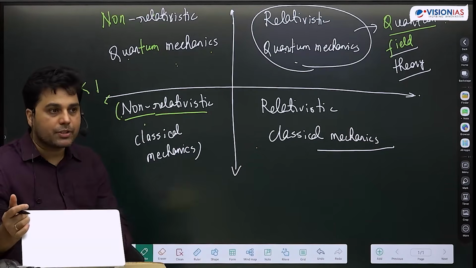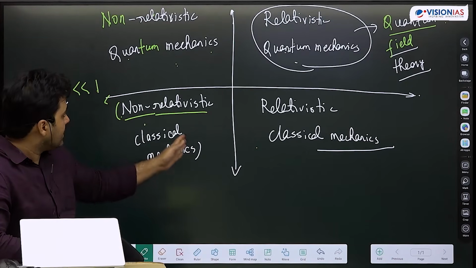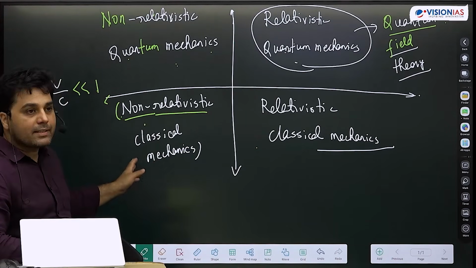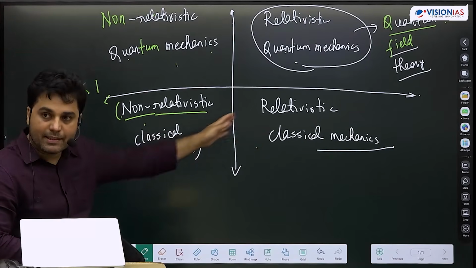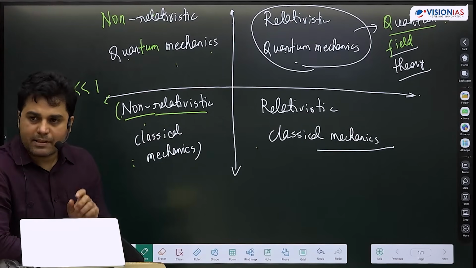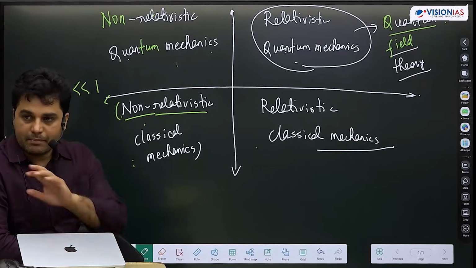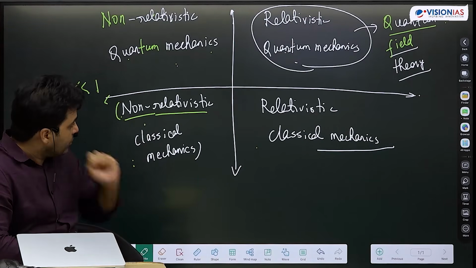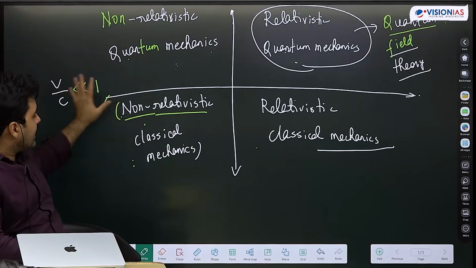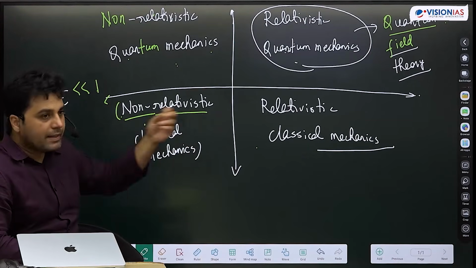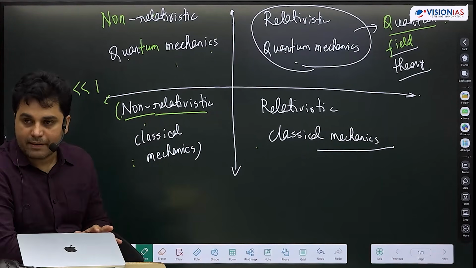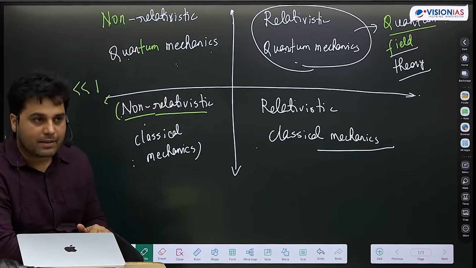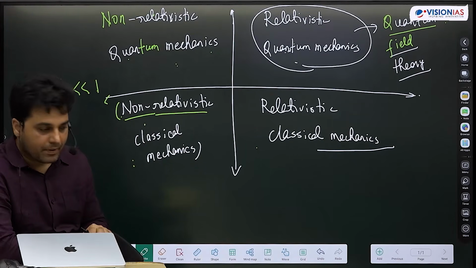What about the boundaries between things? We can ask a question: where does non-relativistic classical mechanics end and where does this start? And the answer is it's not a fixed boundary. It's a very diffused boundary. We do know that as long as v by c is very small, even if I totally ignore relativistic effects, my laws will not be affected, my predictions will not be affected.